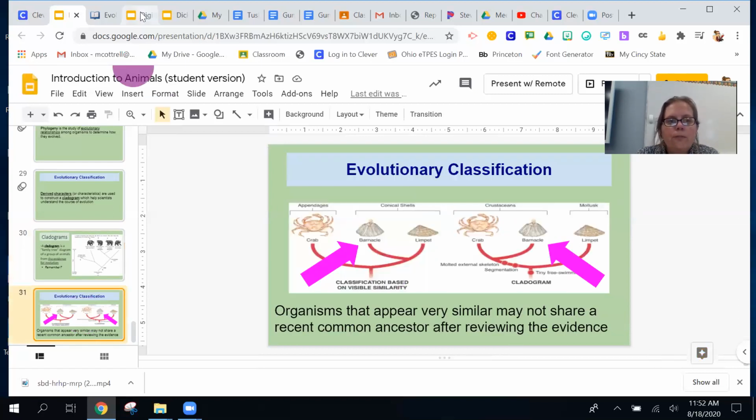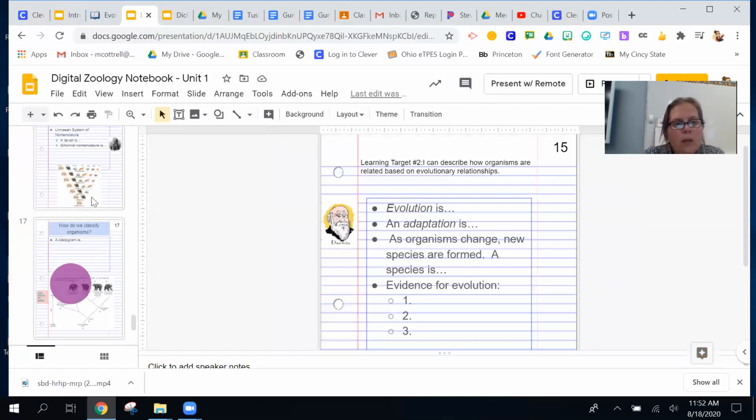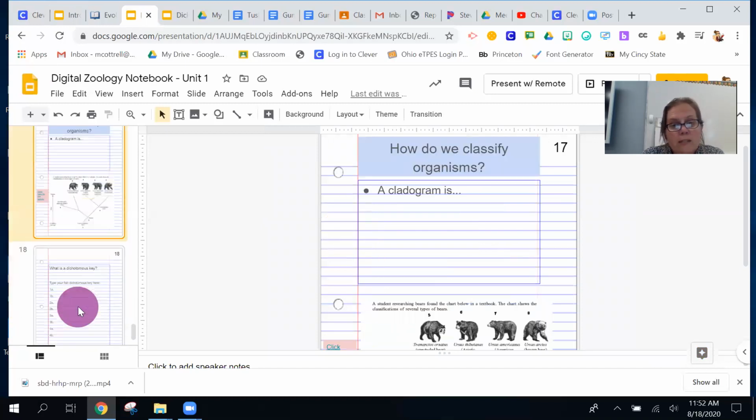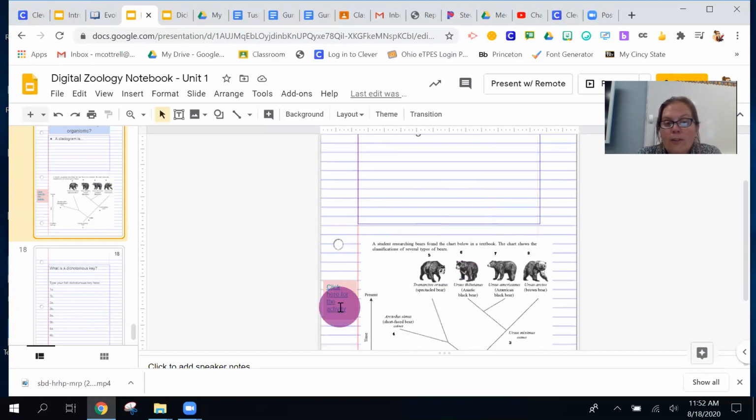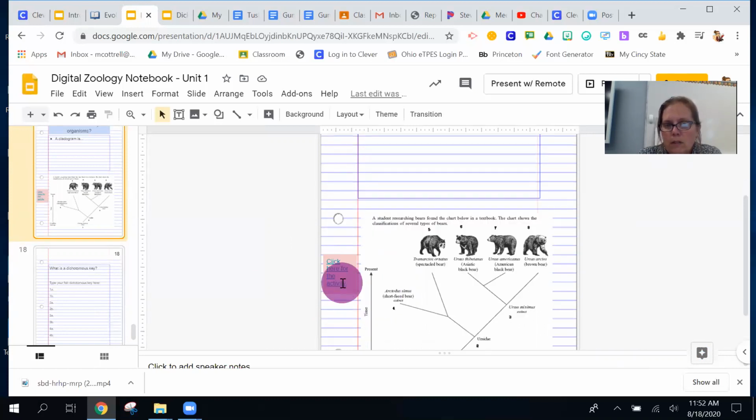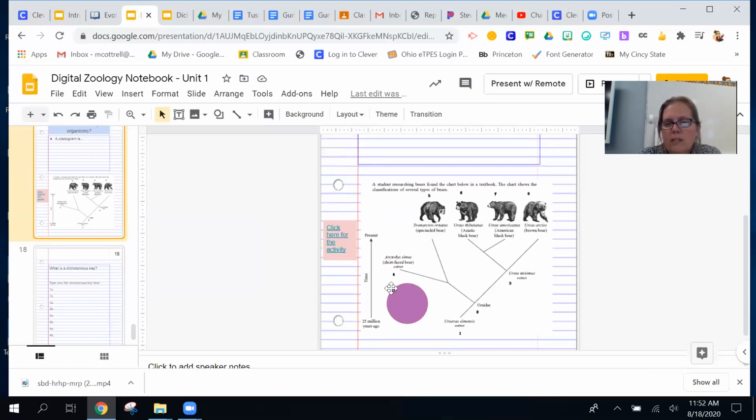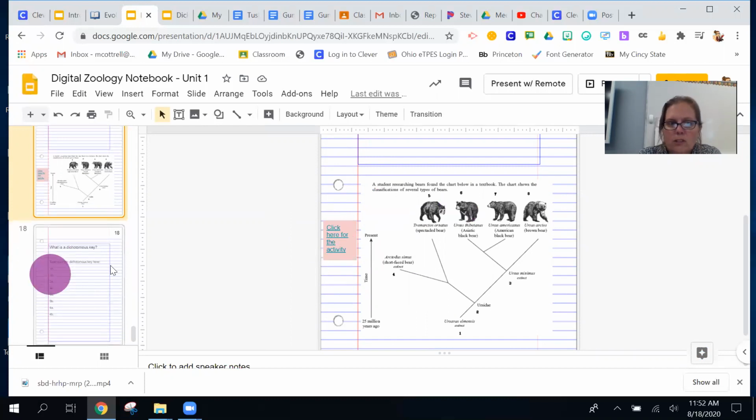All right, so if you are following along here, you should be on slide 17 of your digital notebook, and you should be writing down what the cladogram is. There is an activity here that uses these bears. It's going to open up as read only, so it's for your information. You should be able to read a cladogram. Probably not going to go over it exclusively, but if you have any questions about it, it's pretty easy. If you have any questions about it, let me know, and we'll address that at one of our discussions.